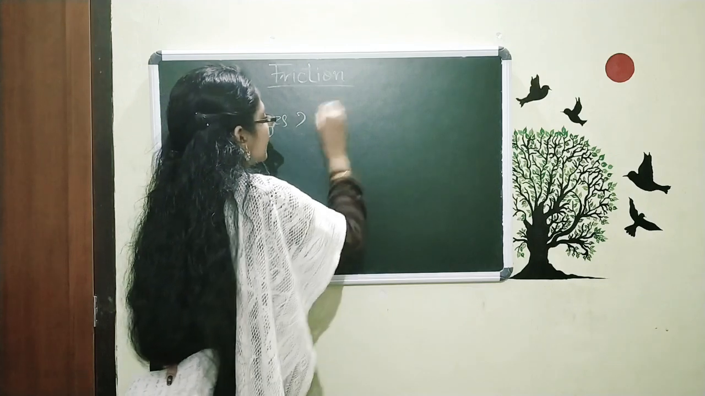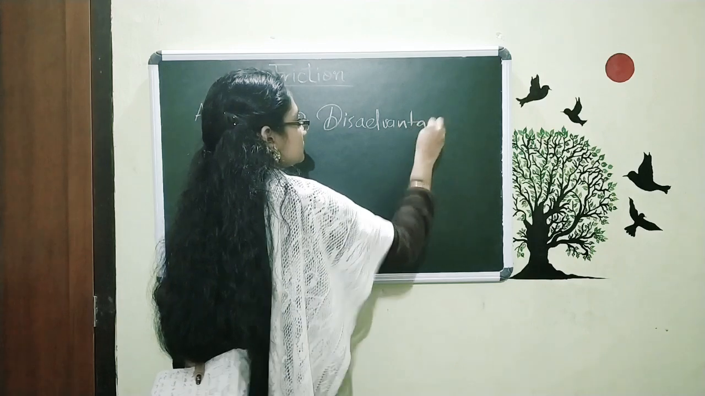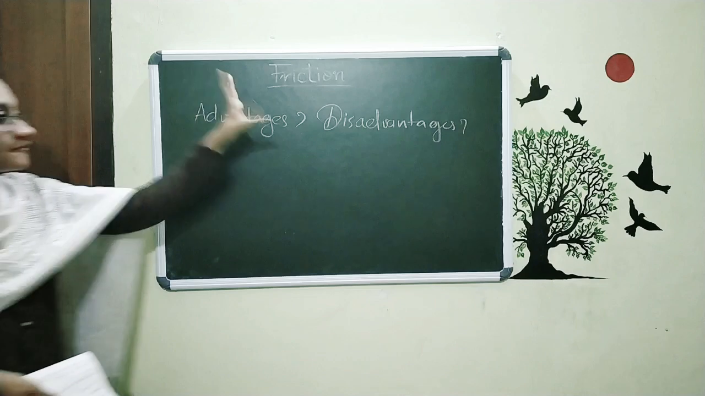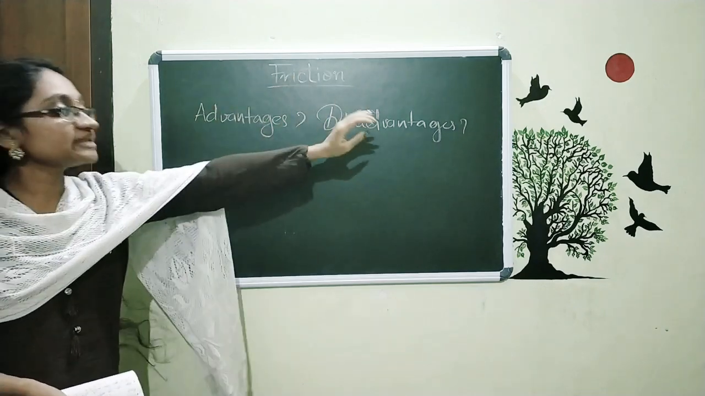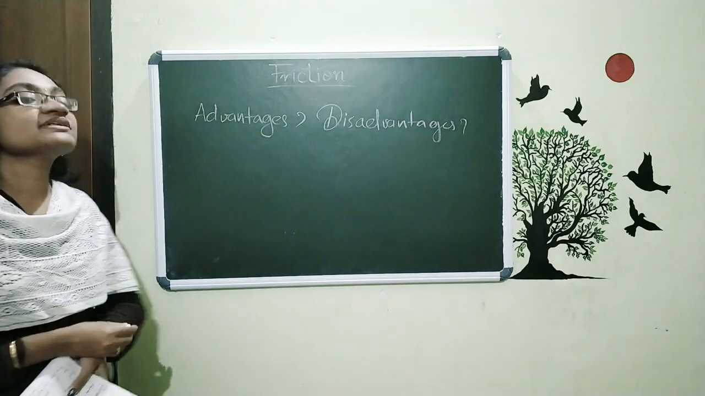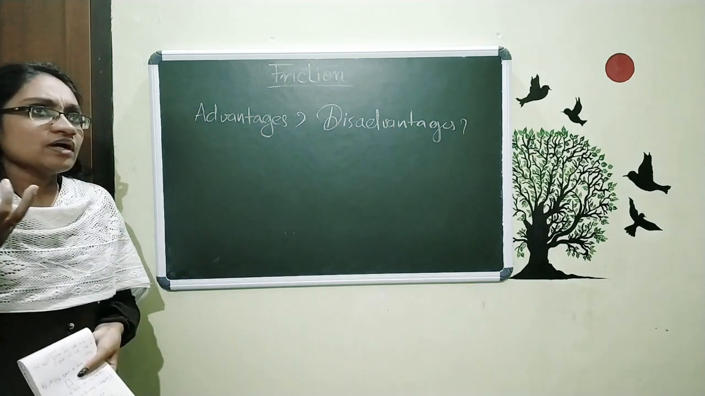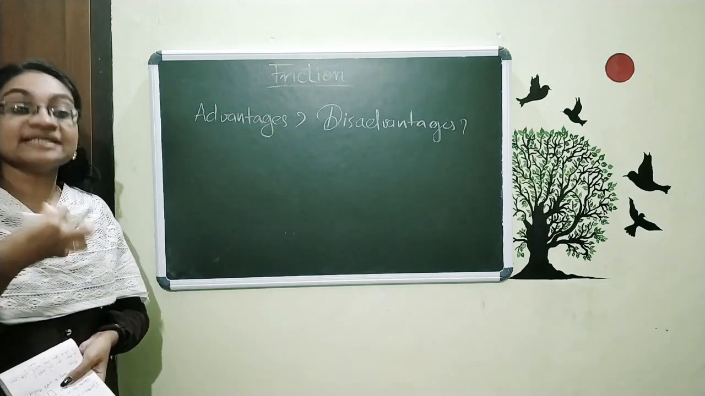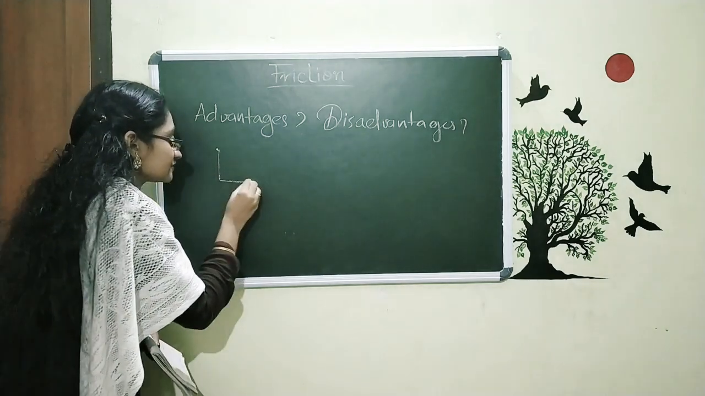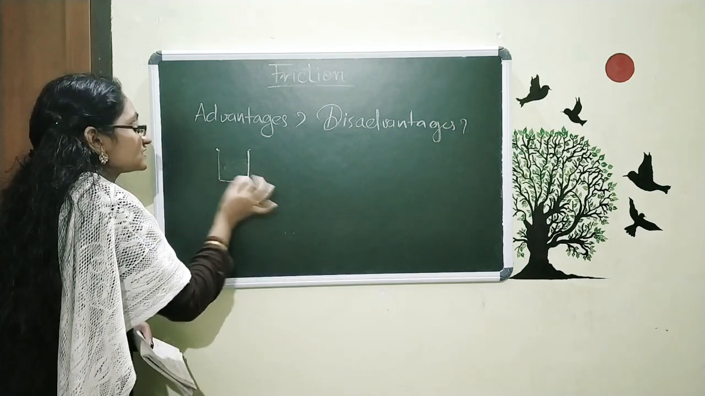And disadvantages? So actually this friction has both advantages and disadvantages. We want to look at which are the advantages and which are the disadvantages. For example, you try to hold a steel glass by putting it on a surface with oil.